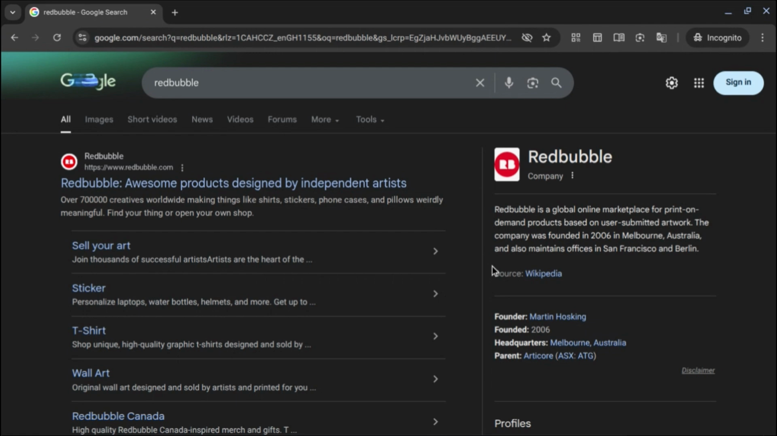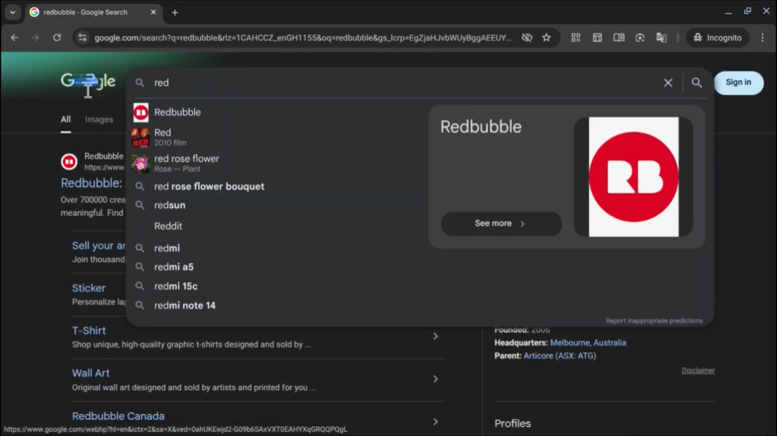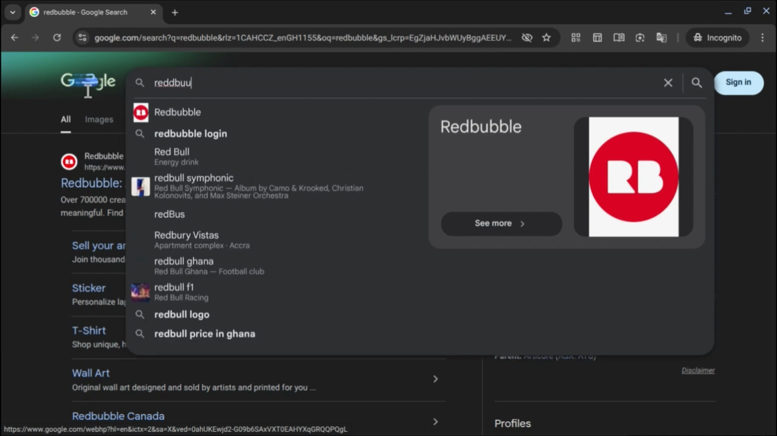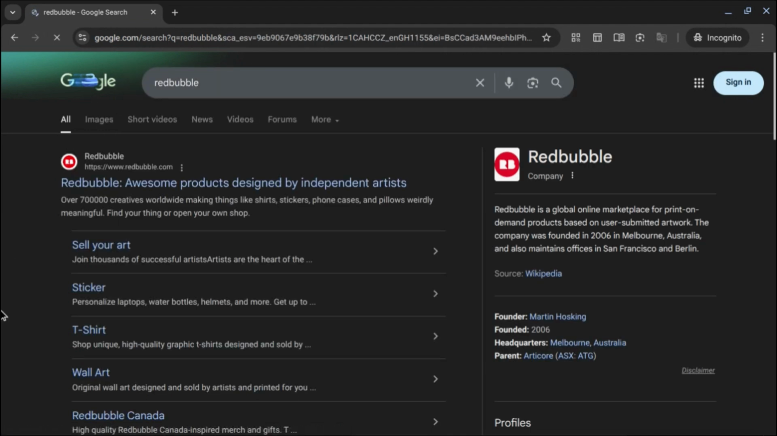Redbubble. So go to your internet, then you search for Redbubble. Know that the first link that will appear here is https://www.redbubble.com. It should be like that, else don't click on it. If it isn't like that, don't click on it. So you click on this one.